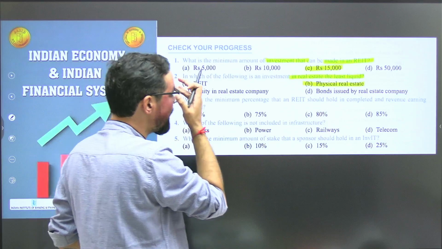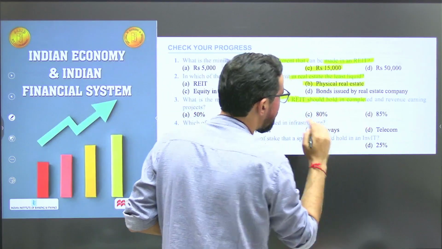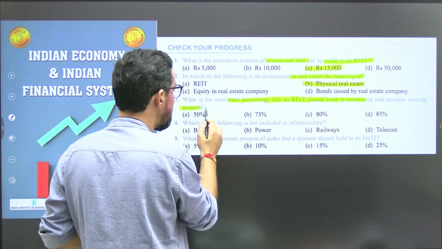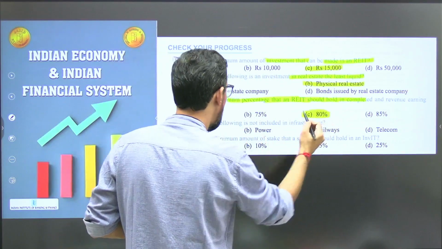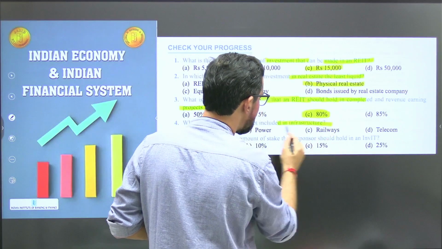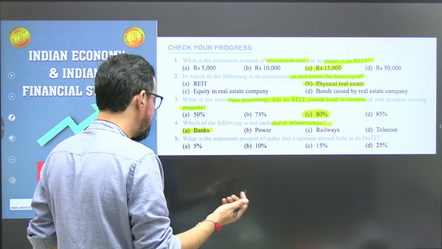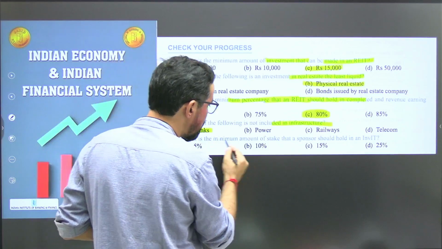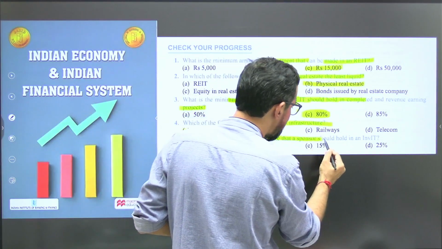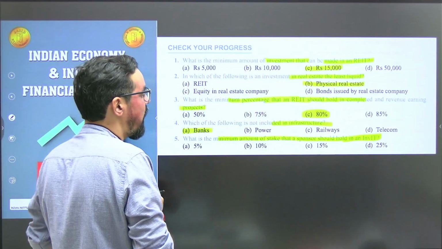What is the minimum percentage that REITs should hold in completed and revenue earning projects? So it is 80%. Which of the following is not included in infrastructure? So banks are generally not part of infrastructure. So obvious.